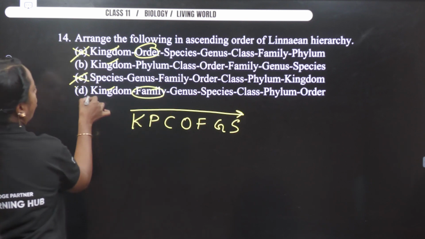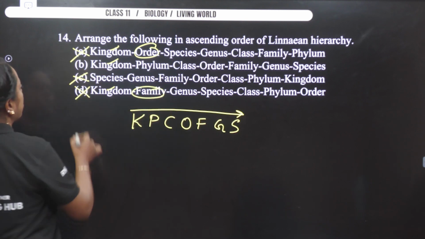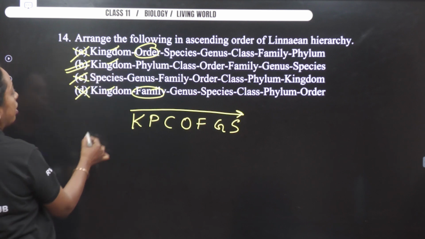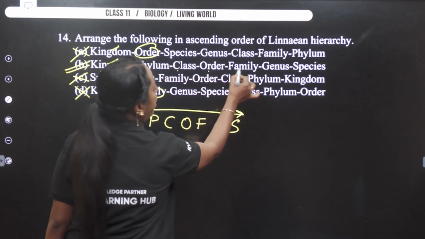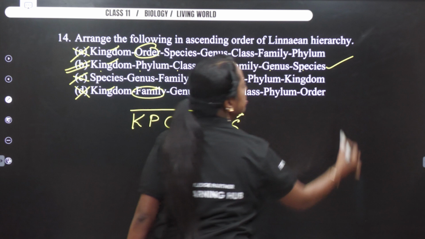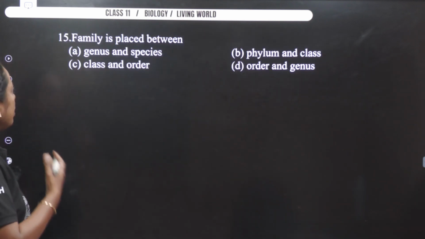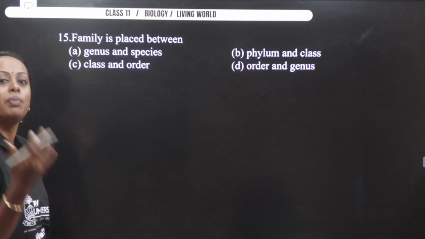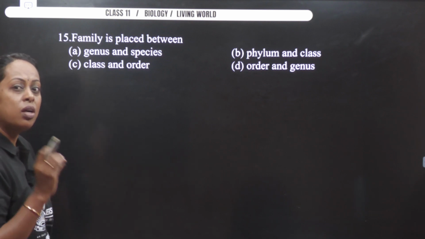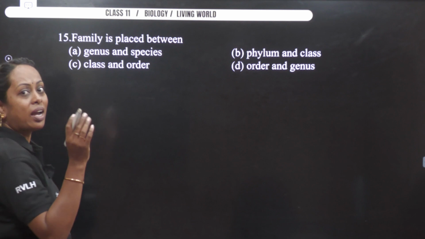Next comes your family. Option D is gone. So what is the left option? Option B. Cross check it. Kingdom, phylum, class, order, family, genus, species. Yes, it is in order. So answer becomes option B. Next question. Family is placed between. Now I hope you understood why we have to remember 7 hierarchies.